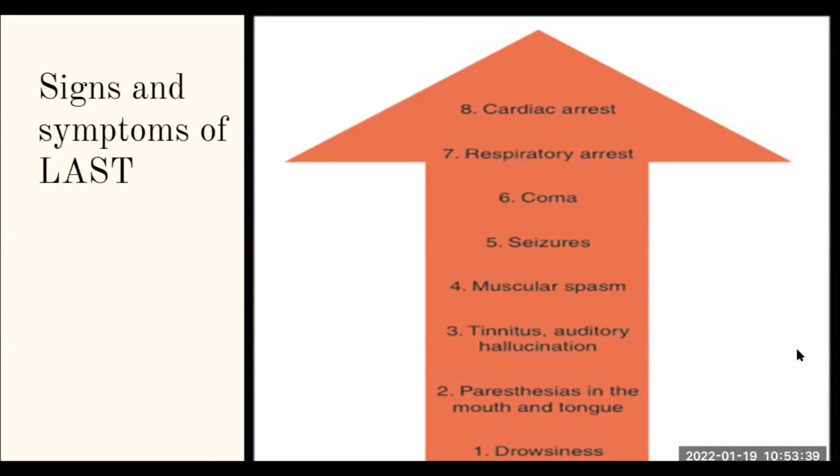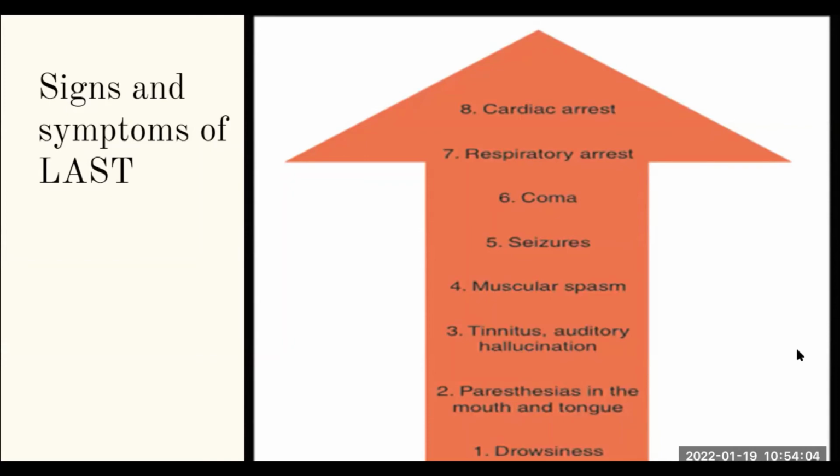I feel like I can't talk. Once you start hearing this type of words coming from the patient, it needs to drive you to start anticipating and proactively intervening. Paresthesias in mouth and tongue, tinnitus, auditory hallucinations, and ringing ears, and the patient will be able to tell you all of this before things go out of control.